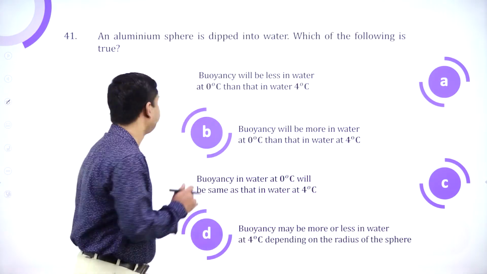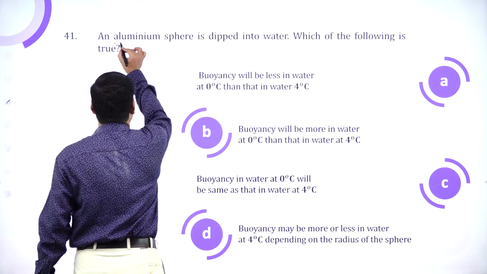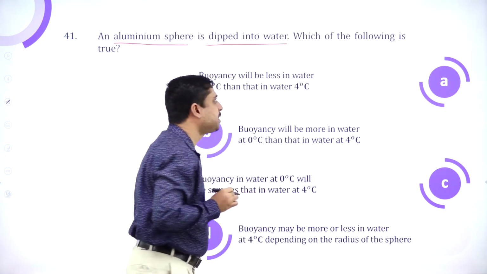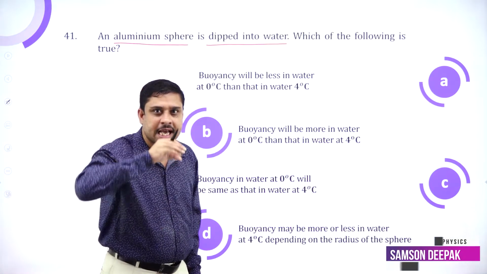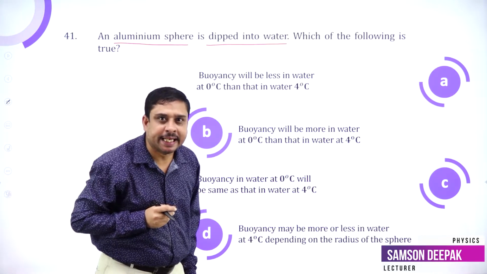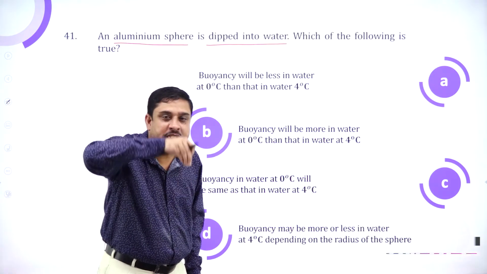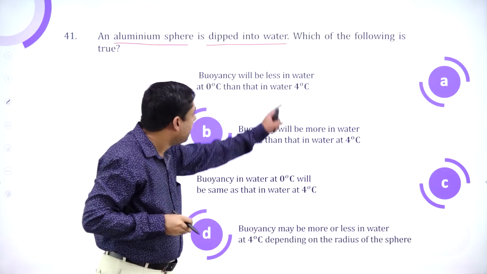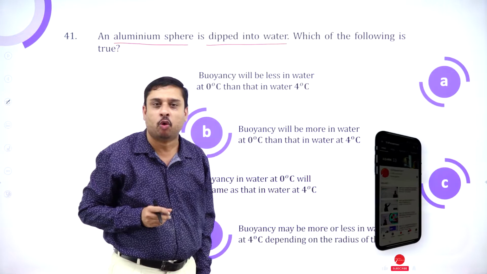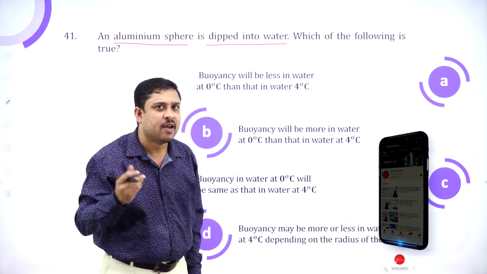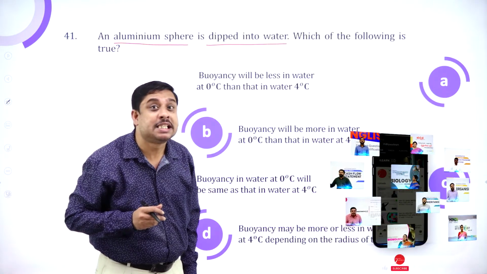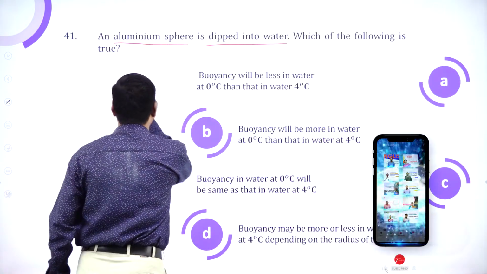The next question. An aluminium sphere is dipped into water. A sphere which is made of aluminium is dipped into water. Which of the four assertions should hold good? Something which is related to the anomalous expansion of water.